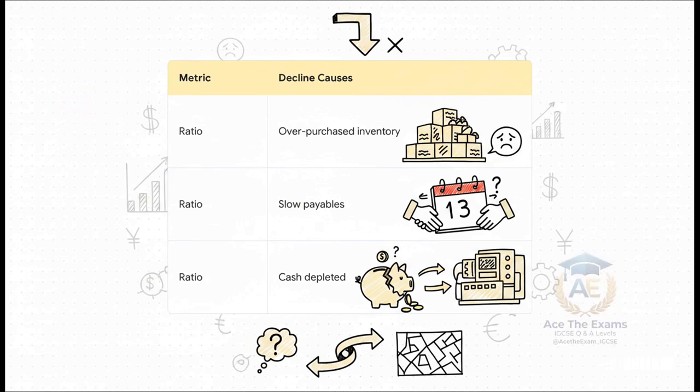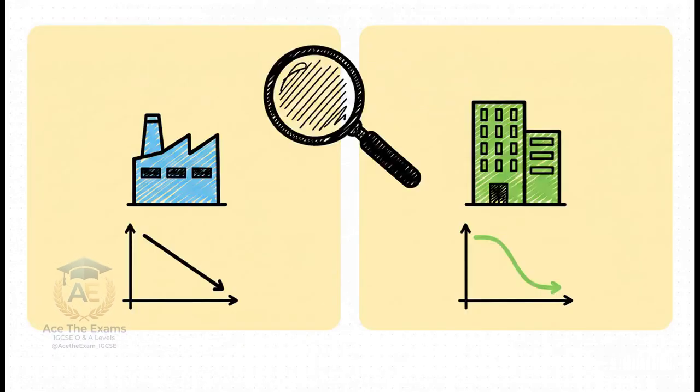Imagine a business's current ratio falls dramatically from a very healthy 2.5 to 1 down to a risky 1.1 to 1. You have to debate the cause and effect chains. Has the business overpurchased a ton of inventory that's now just sitting there unsold? Are trade payables being settled way too slowly, which is damaging essential supply relationships? Or were cash reserves suddenly wiped out by a massive capital expenditure, like, say, buying a bunch of new machinery? Mapping out these complex, multi-step scenarios is what shows us true investigative skill. And this high-level evaluation absolutely applies when you're conducting inter-firm comparisons too.